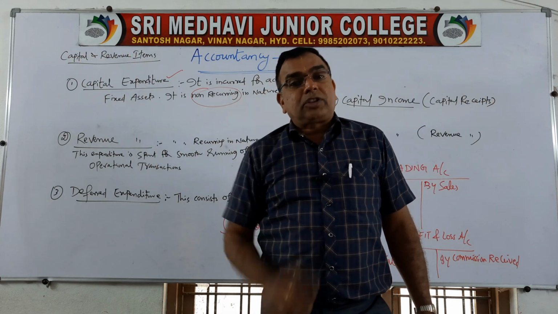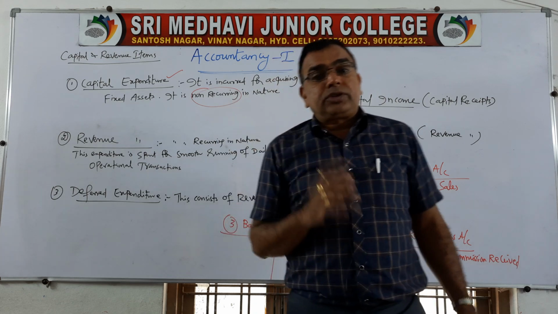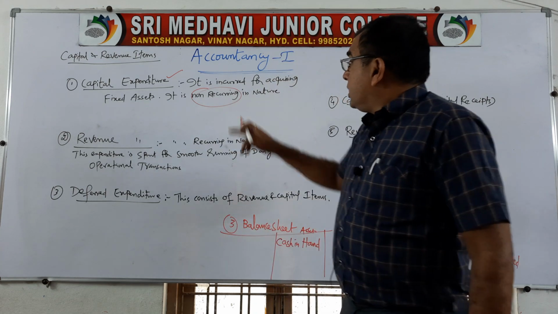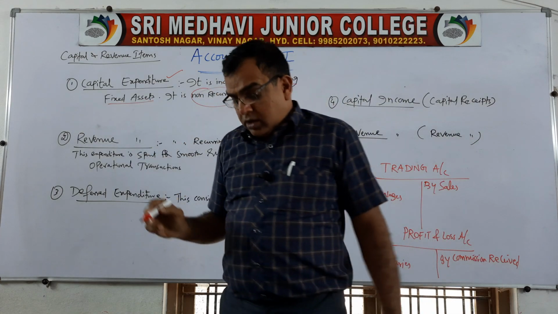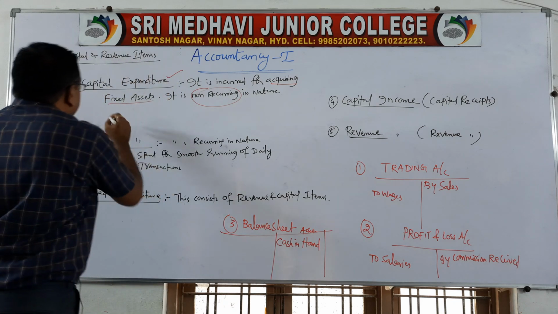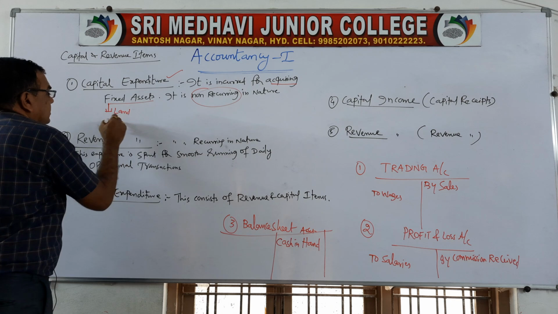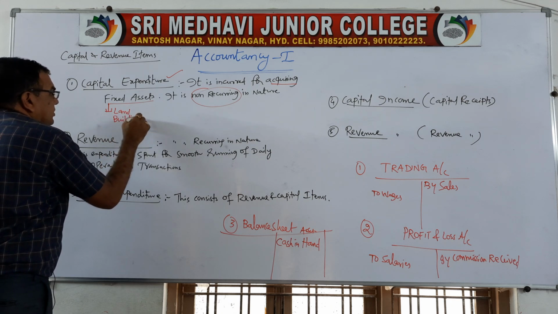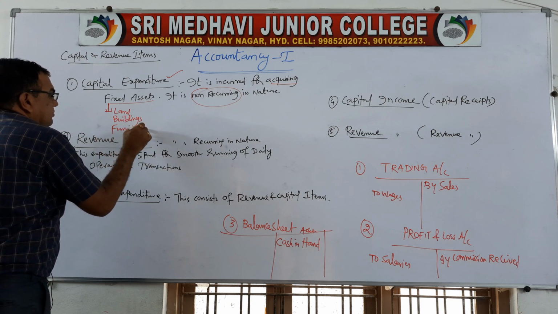You don't need to do it again and again. Repeatedly you need not spend. So that is the amount called capital expenditure. It is incurred for acquiring fixed assets. What are the fixed assets? Land, buildings, furniture, machinery.